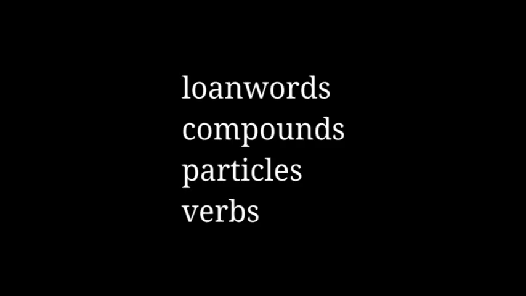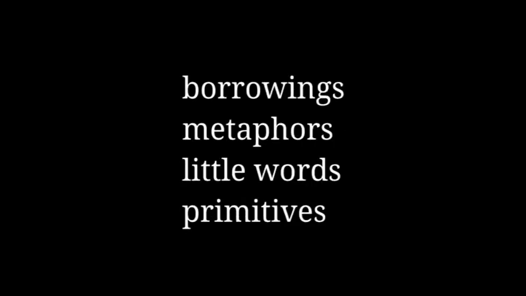The grammar of Loglan is more or less the same as Lojban. If there's any significant differences, I didn't notice them. Reading about Loglan grammar felt like reading about Lojban grammar, except things were referred to with slightly more sensible names. As you might know, the types of words in Lojban are called things like fuhivla, tanru, shmavo, and gismu. Normal linguists would call these loanwords, compounds, particles, and verbs. Loglan calls them borrowings, metaphors, little words, and primitives. I don't know why these logical languages are so determined to trick people into thinking that they don't have verbs. Verbs are like the basis of the entire vocabulary. It's okay, you can embrace it.